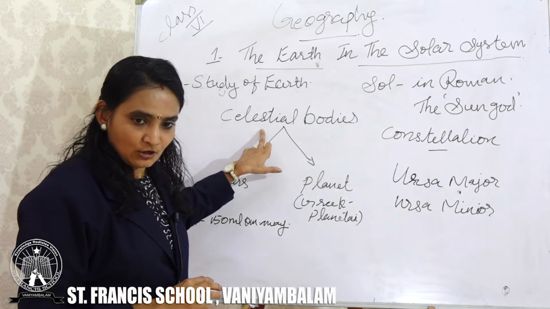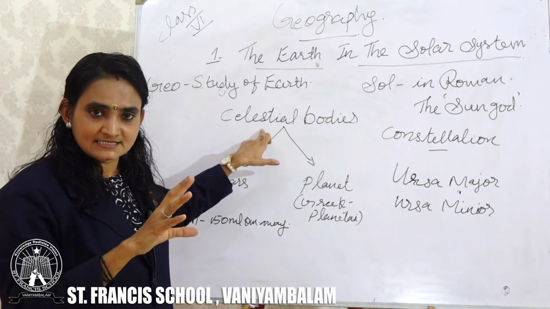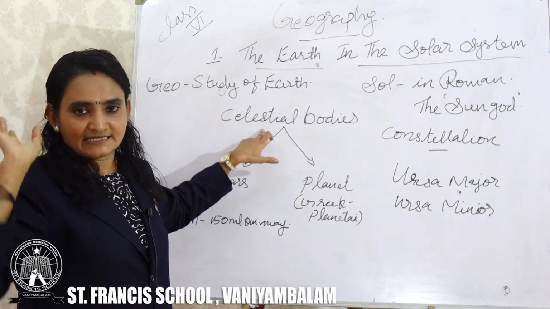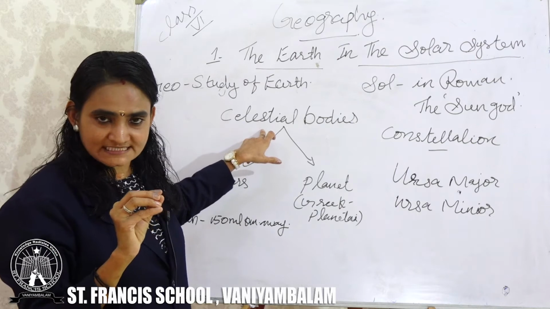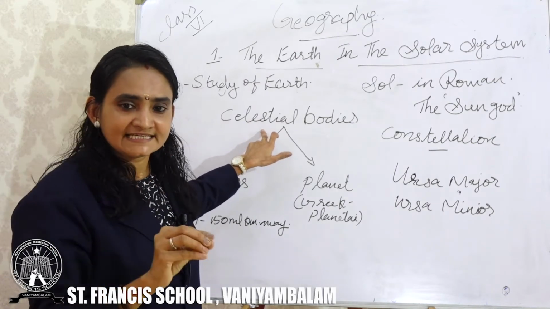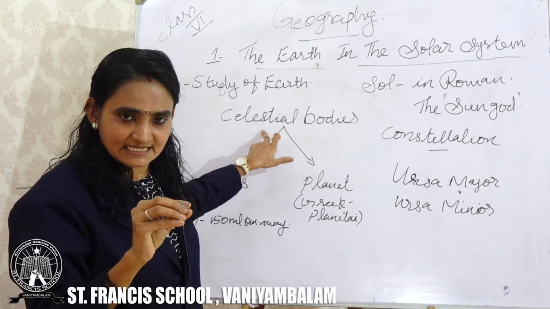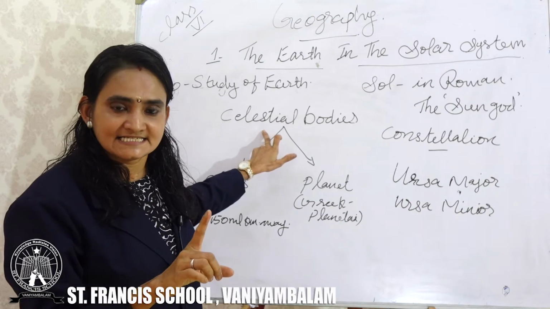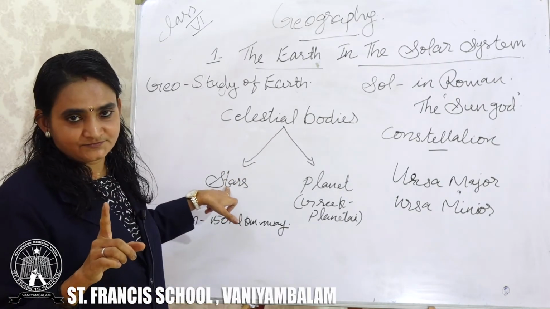Celestial bodies means all the shining things we can see in the night sky. In that night sky, some celestial bodies have their own heat and light. Those celestial bodies we can say are stars.